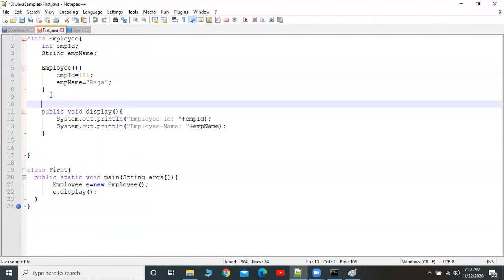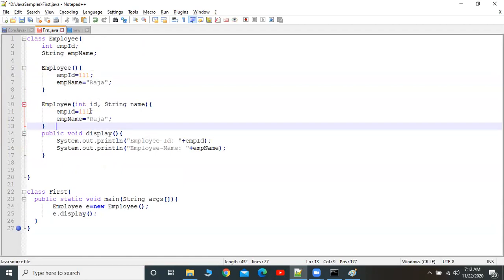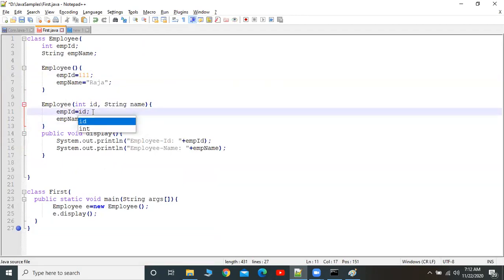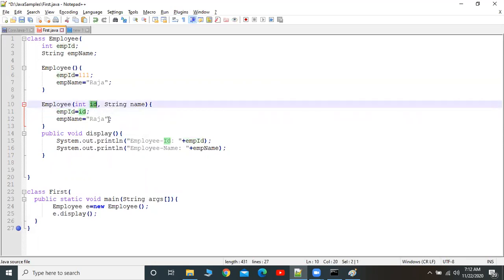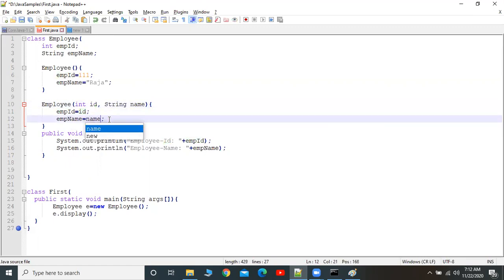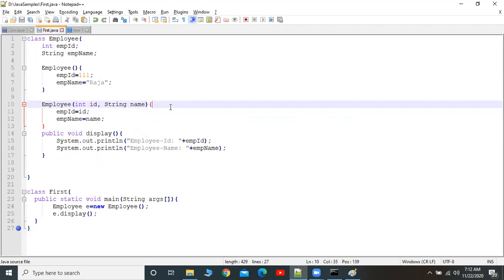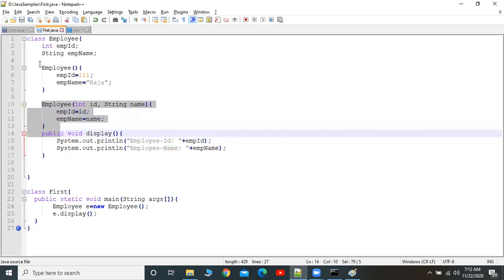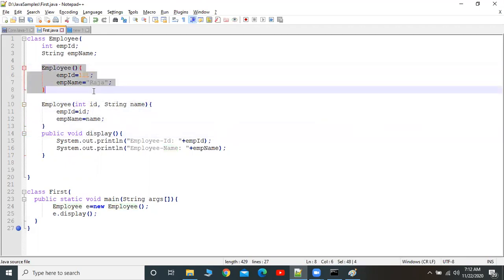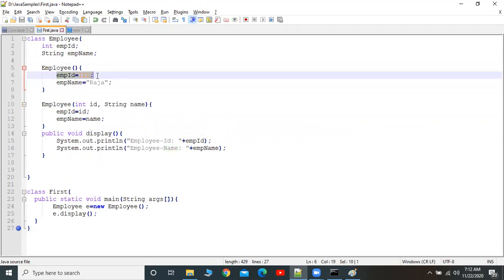Now see what I am doing here. In the parameterized constructor, I am assigning this employee ID equal to this ID parameter, and employee name as this name parameter. Now there are two different constructors we have provided. This is the zero argument constructor. Inside it, we have assigned some default values to the instance variables. Here we have an argument constructor, but we are dynamically assigning these arguments to the instance variables.